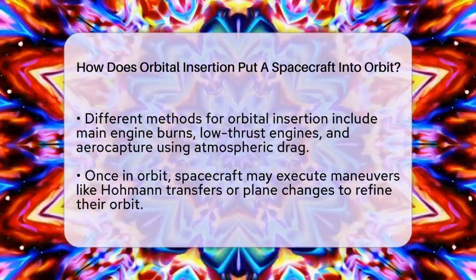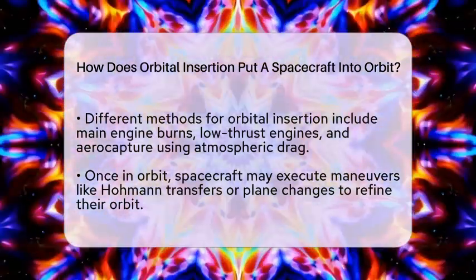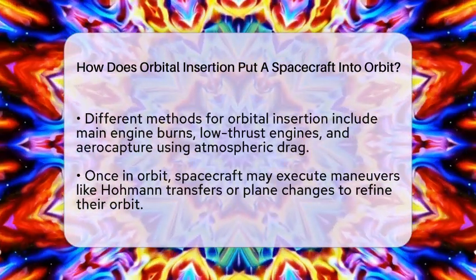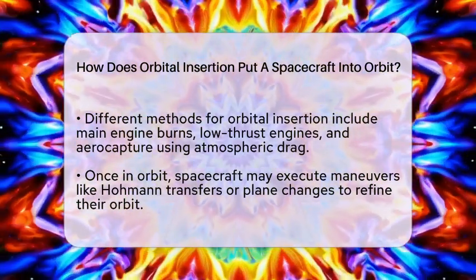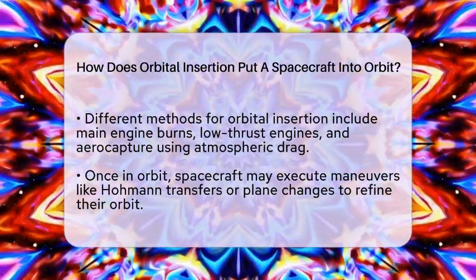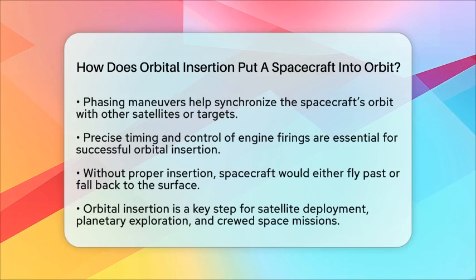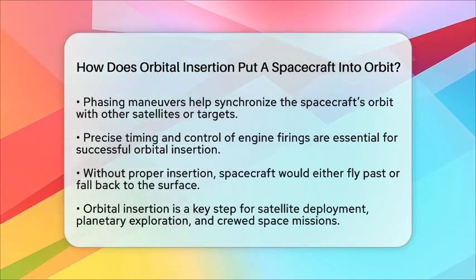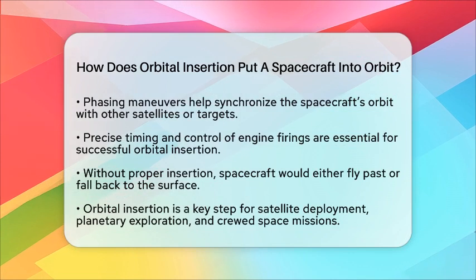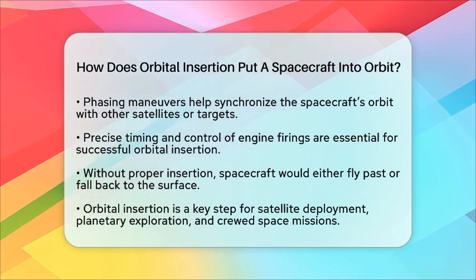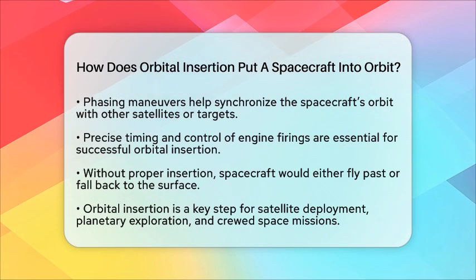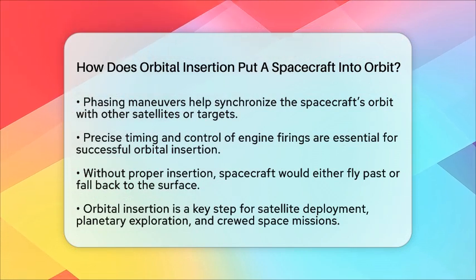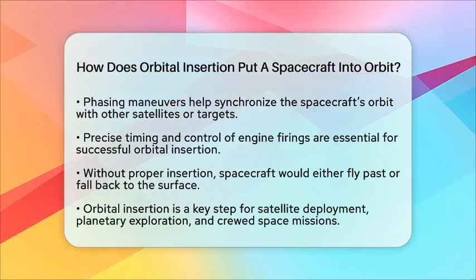Once in orbit, the spacecraft might need to perform more maneuvers. These include Hohmann transfers, which are efficient ways to change the size of the orbit, and plane changes to tilt the orbit to the desired angle. Sometimes, the spacecraft needs to sync up with other satellites or targets, so it performs phasing maneuvers to adjust its orbital period. In simple terms, orbital insertion is all about carefully controlling the spacecraft's speed and direction.